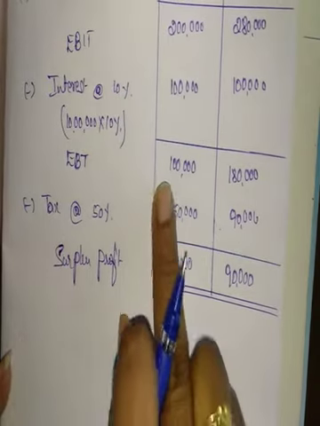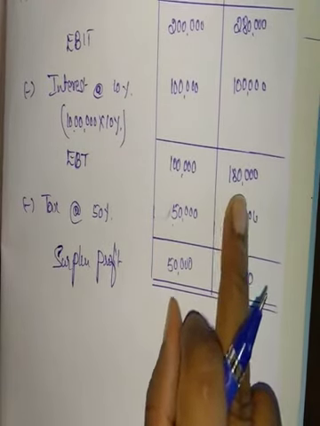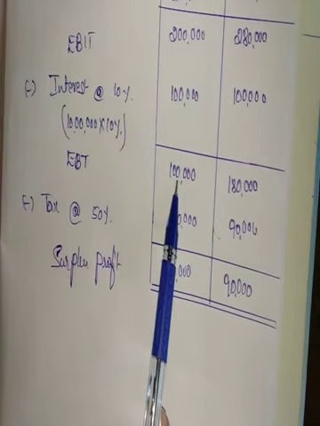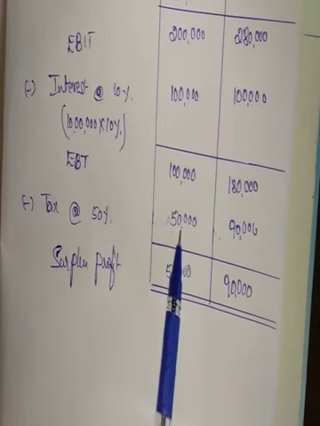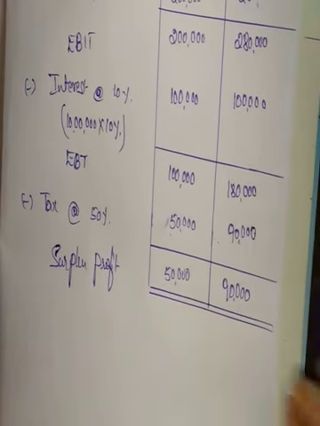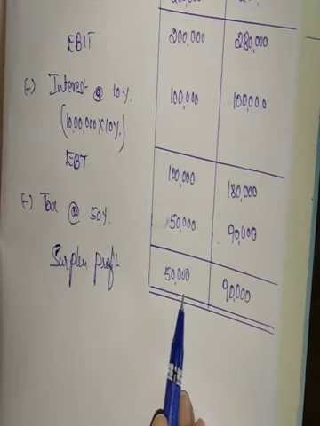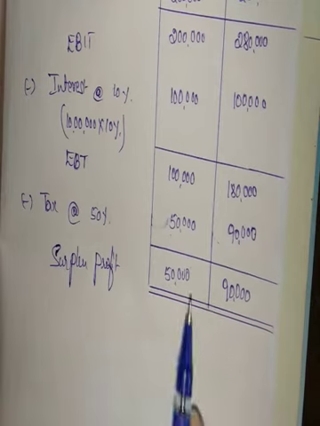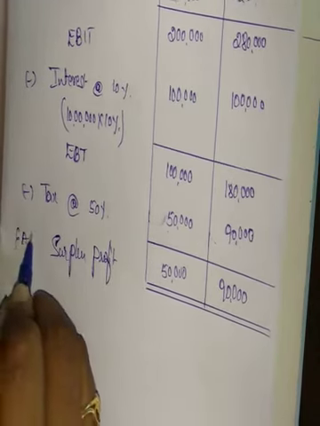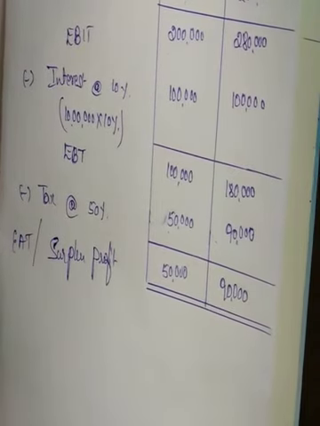So EBT is 1 lakh and 1,80,000. Less tax at 50%. Tax is calculated on EBT. So EBT is 1 lakh, 50% means it is 50,000. 1,80,000 into 50%, it is 90,000. So surplus profit is 50,000 and 90,000. There is no preference share, so earning after tax only will become surplus profit in this problem.